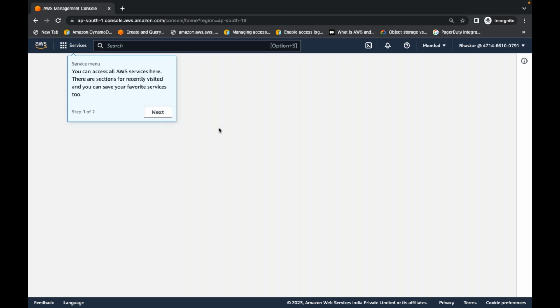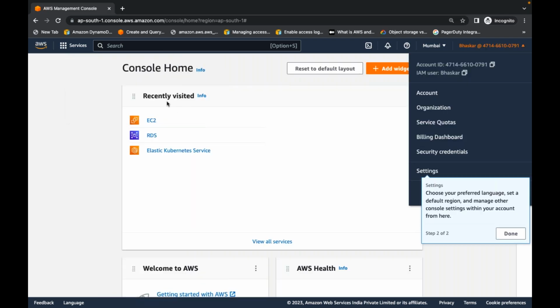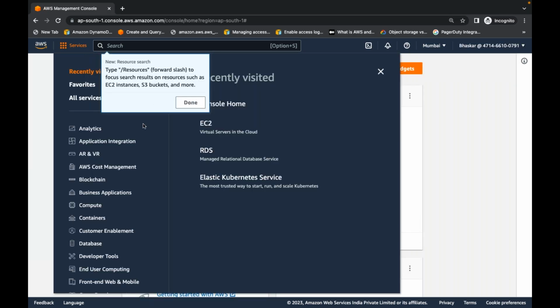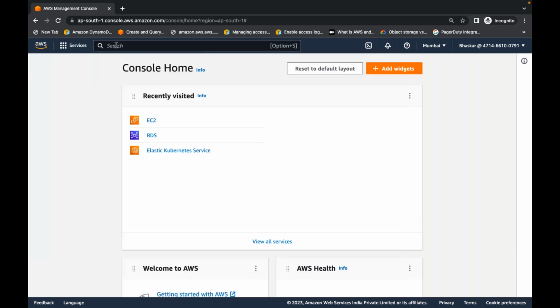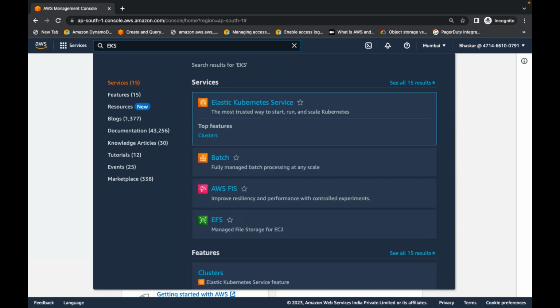Now I have EC2 read only, I have VPC read only, like that. But if I go to any other service where I don't have permissions at all, let me go to EKS. Let me search here for EKS and go to it. Will I get a kind of permission denied, because Bhaskar doesn't have an EKS read only policy also.